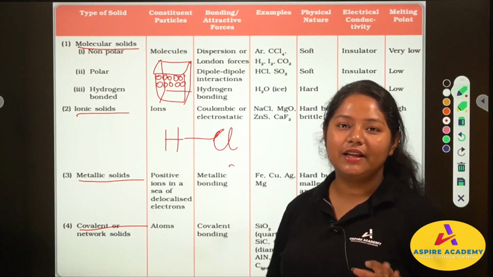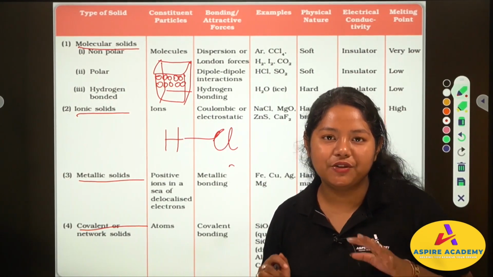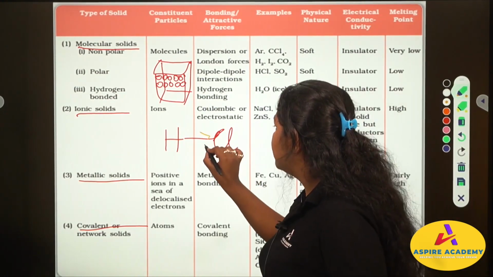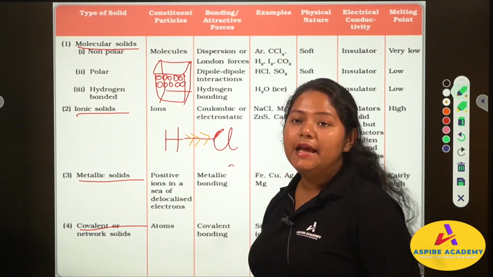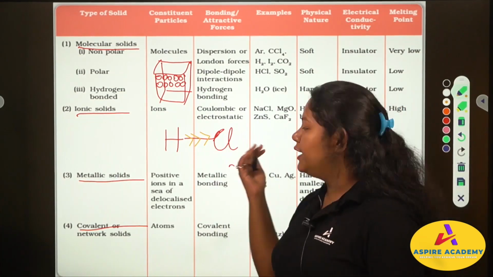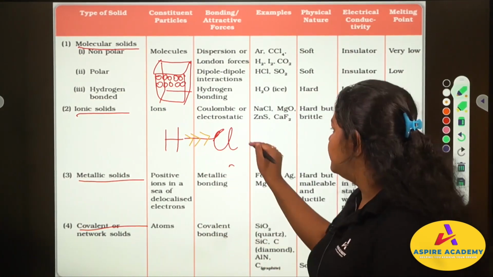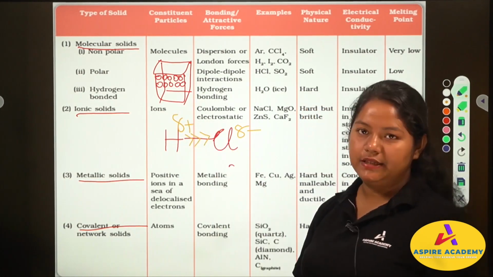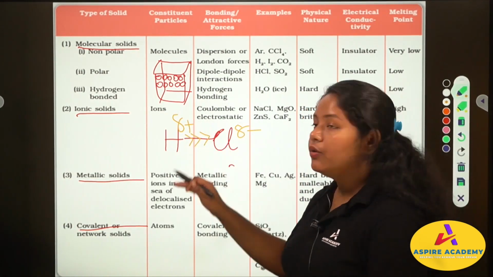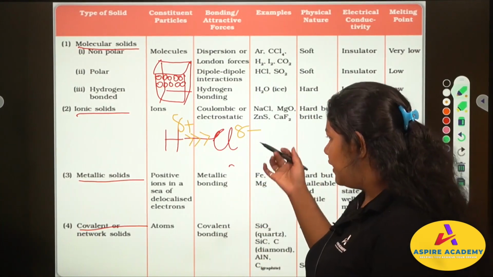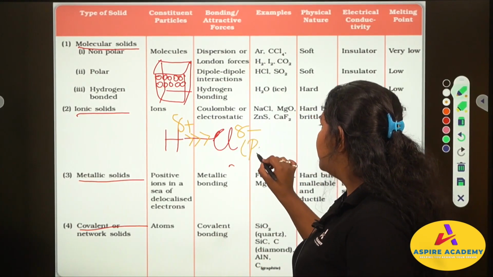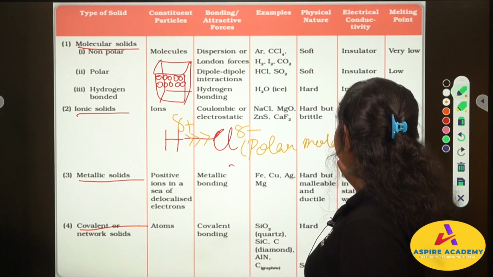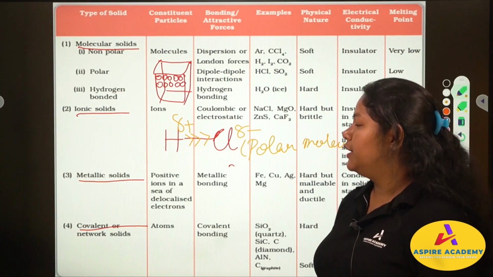Chlorine is more electronegative than hydrogen, so chlorine will try to take electron density from hydrogen, making chlorine delta negative and hydrogen delta positive. Since chlorine has taken some electron density of hydrogen, this is called a polar molecule.